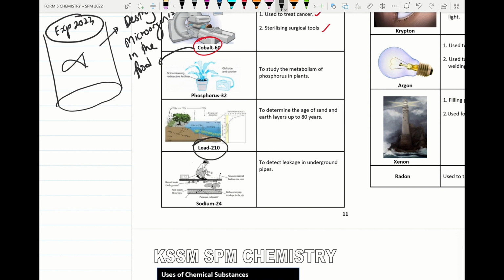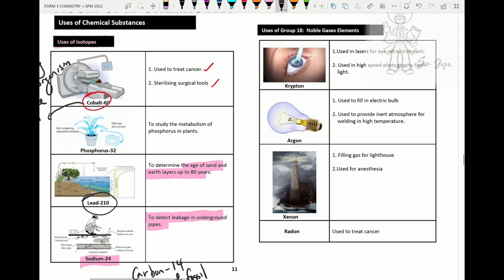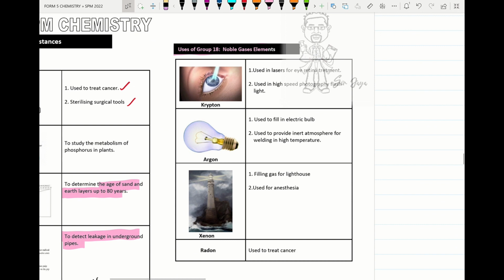Lead-210 is used to determine the age of sand and earth layers up to 80 years. Sodium-24 in industry is used to detect leakage in underground pipes. And please remember another isotope known as carbon-14 is used to determine the age of fossils. Next we move on to the group 18 elements and their uses. Group 18 elements are known as noble gases. Under that, krypton is used in LASIK treatment to repair the retina.